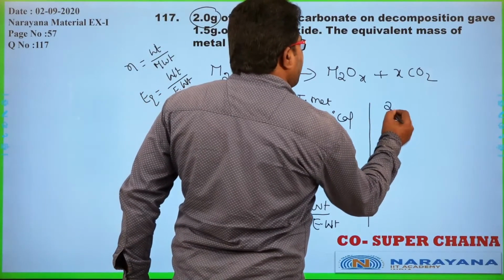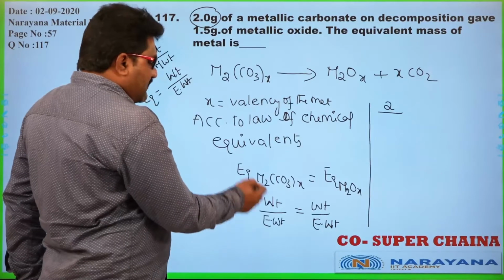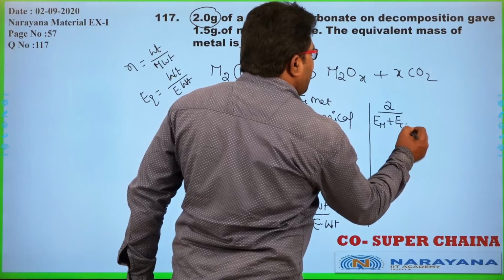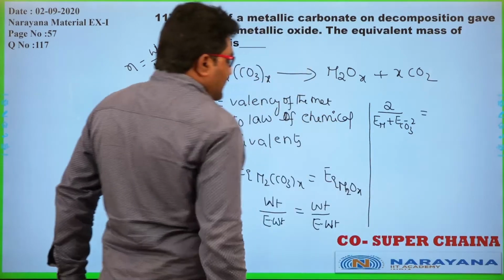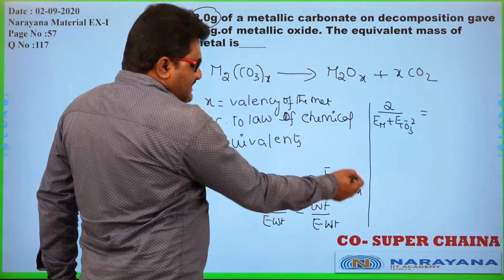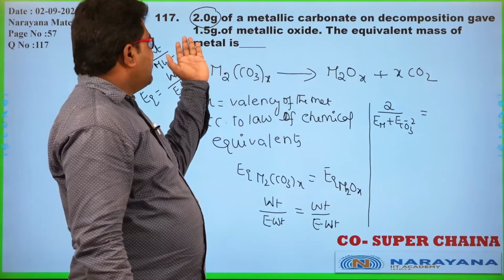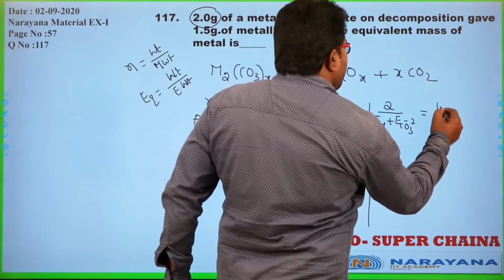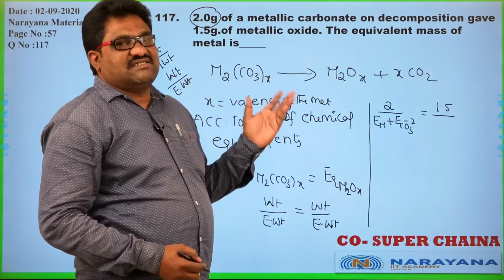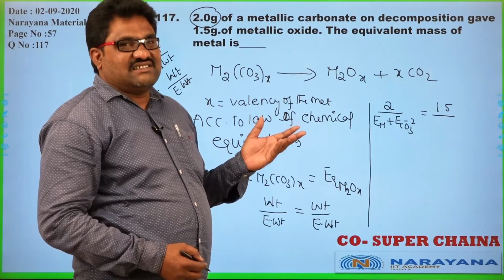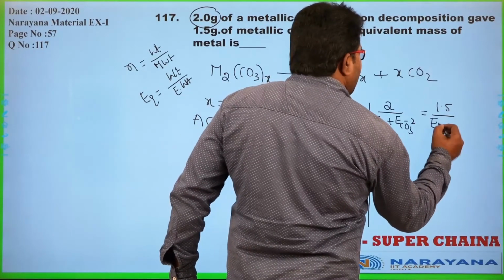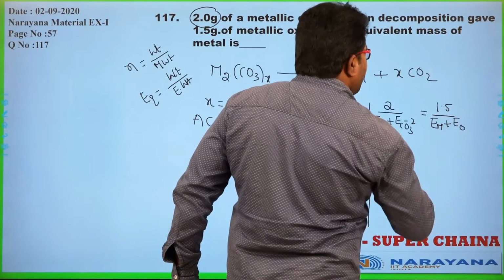So 2 divided by, so equivalent weight of metal carbonate is equivalent weight of metal plus equivalent weight of carbonate having valency 2. And equivalent weight of the metal oxide, how can we calculate the equivalence? Weight of the metal oxide formed. How much weight of metal oxide is formed? 1.5. And what is the equivalent weight of the metal oxide? That is the sum of equivalent weight of the metal plus equivalent weight of the oxygen.